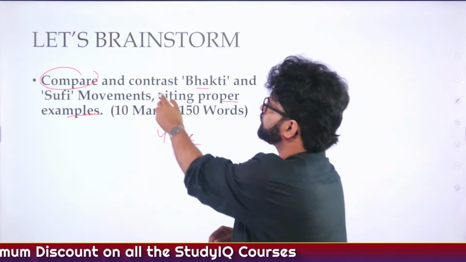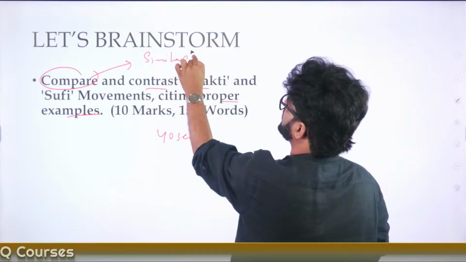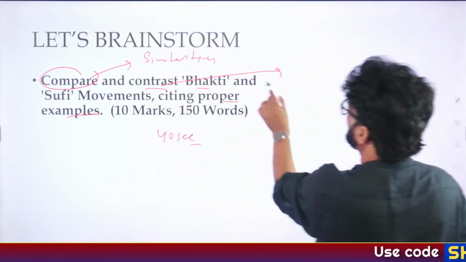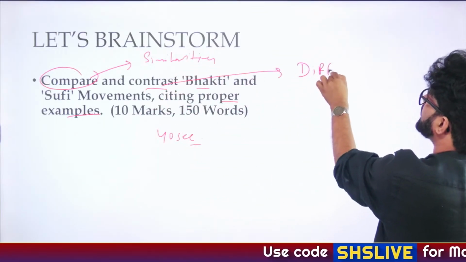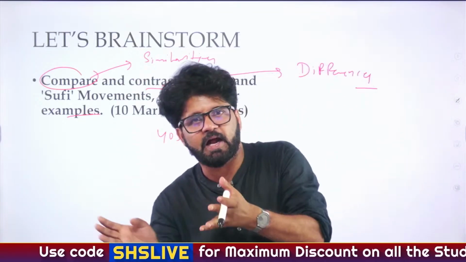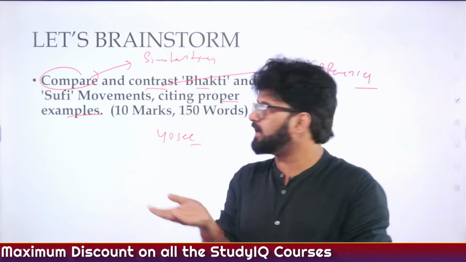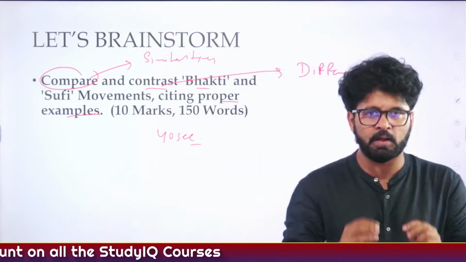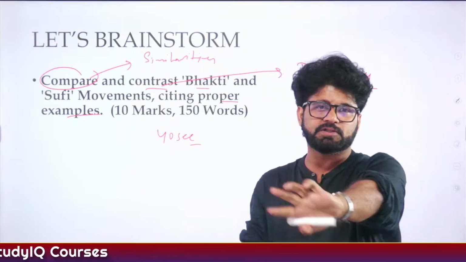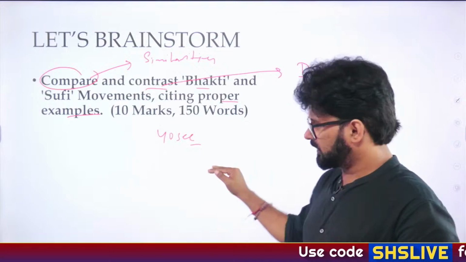Second, contrast. When you are comparing, you can write the similarities. When you are contrasting, you have to write the differences: what set them apart, and in what way they were similar. So frame your answer that way. What are the similar aspects of Bhakti and Sufi movements, and what are the different aspects? You have 40 seconds. I want some things in the chat section. In the meantime, I will drink some water, and after 40 seconds we'll have a discussion.